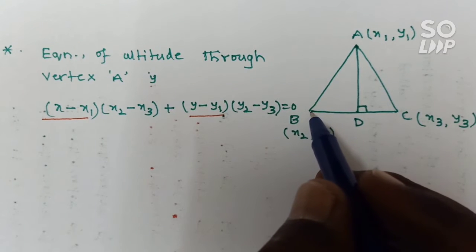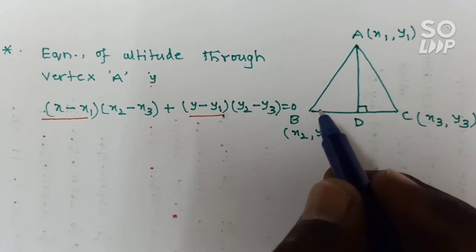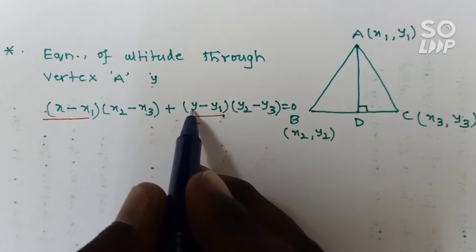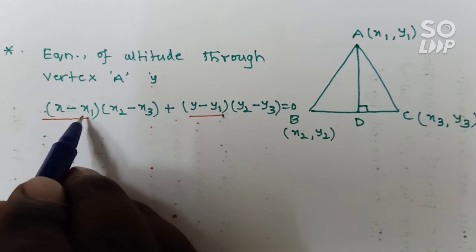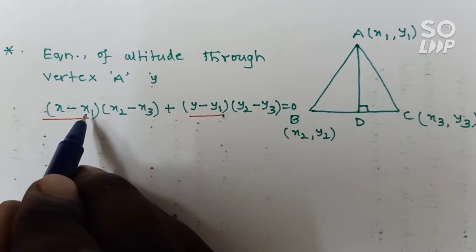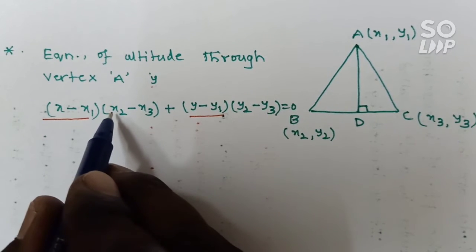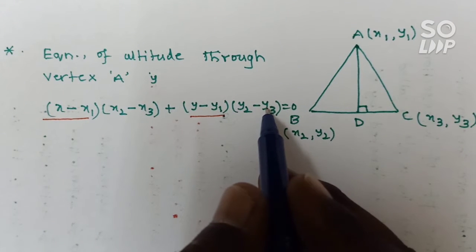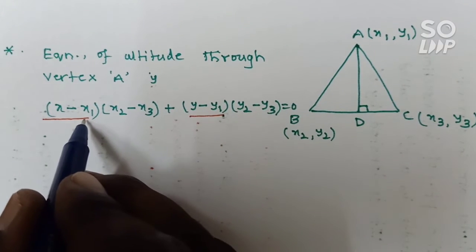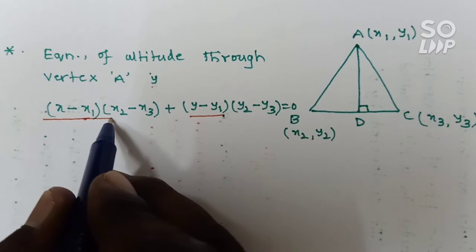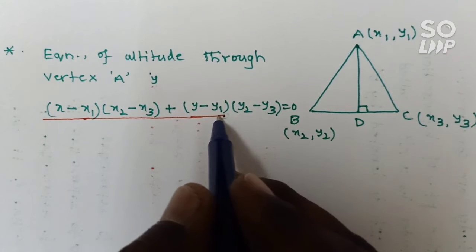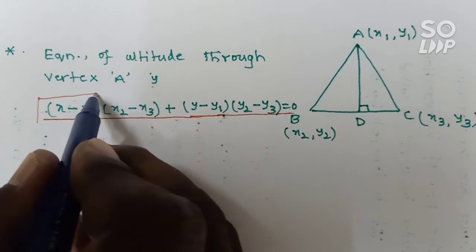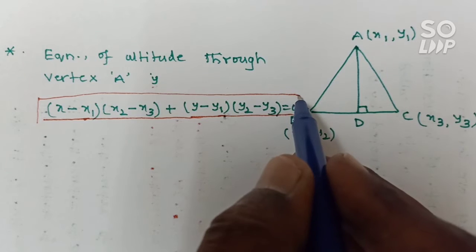Suppose you want the altitude passing through vertex B: x minus x2, y minus y2, and then in cyclic form x3 minus x1, y3 minus y1. Like that you can find the equation of the altitude passing through any vertex using this formula, right?